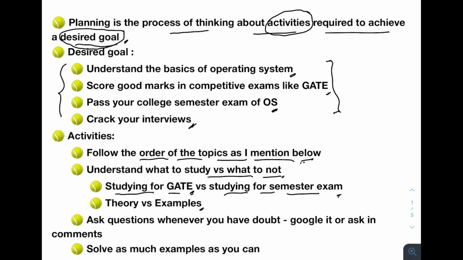Then the next one is theory versus examples, right? So you should not only focus on the theories, you should also solve as many examples as possible, and also try to understand the examples. This is very important. In some cases, theory is very important. You need to basically remember the theory part, but in many other concepts, you also need to solve various examples. Then only you will understand the concepts. So whenever I am teaching some concepts, I will tell you what is important, what are the theories that are important and what are the examples that are important.